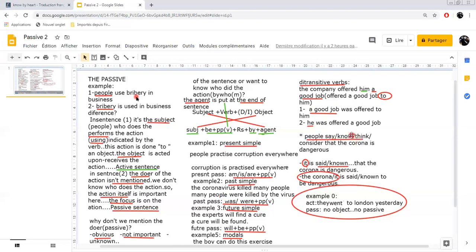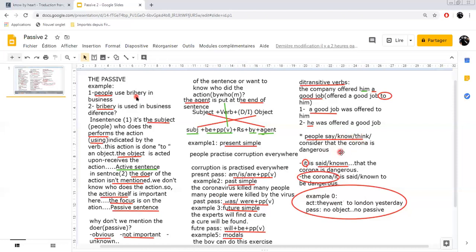But sometimes you are going to find special sentences like this one. Special in the sense that they don't have the normal structure of the ordinary active sentence as we know it: subject, verb, direct object. Some sentences like this one, for instance, people say, people know, people think, people consider that the corona is dangerous.